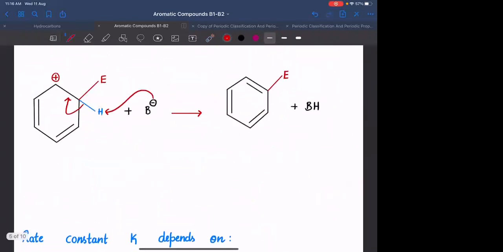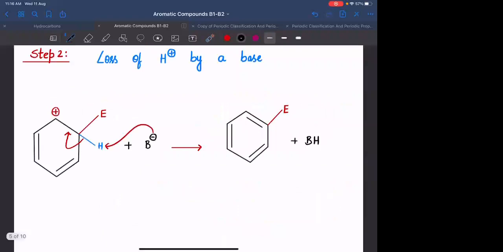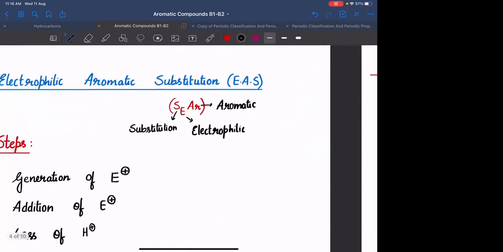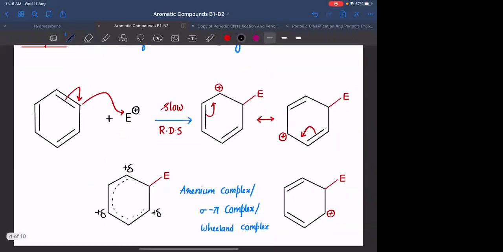So here, you can write the rate equation of this particular ES reaction as rate is equals to some rate constant times the concentration of, this is the rate determining step, na, this is the rate determining step. Rate determining step में जो भी entities रहता है, we will be writing the rate in terms of these entities. The rate of the reaction is determined only by this particular step.